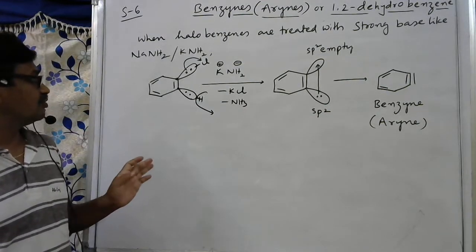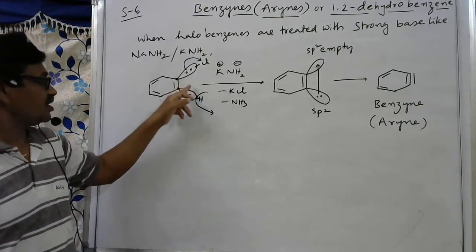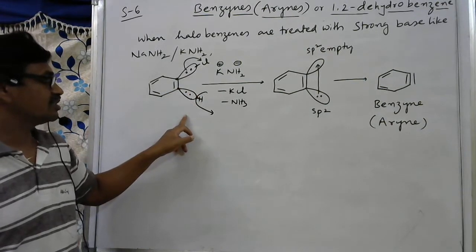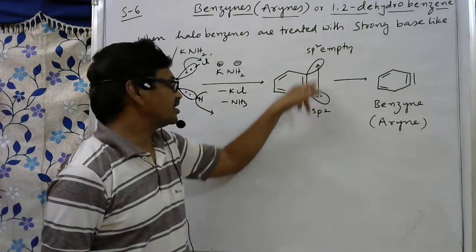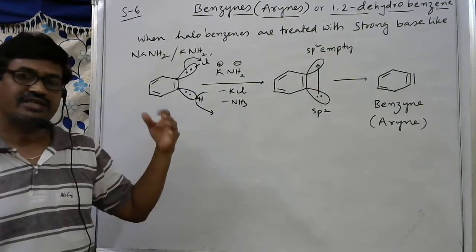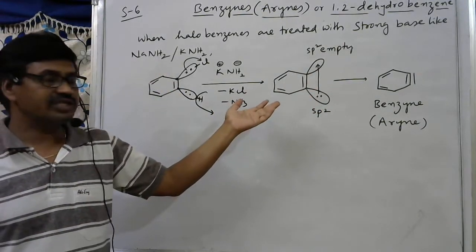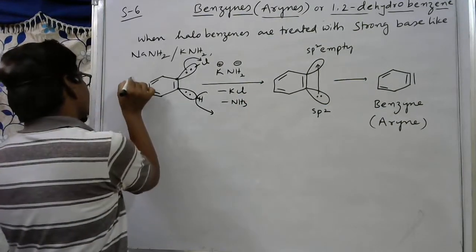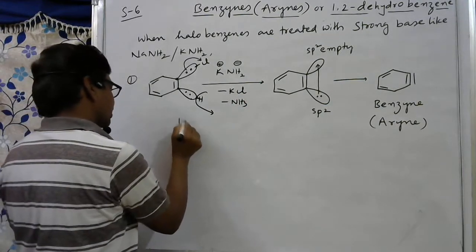See what is happening in this process: an elimination takes place. Here again overlapping takes place, and after overlapping we get one more bond. This reaction totally, this is the first step, the elimination step.